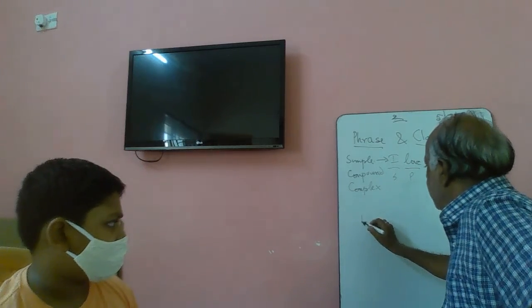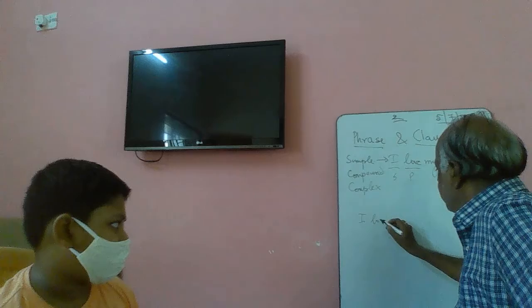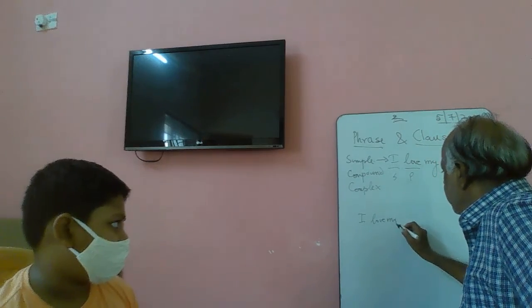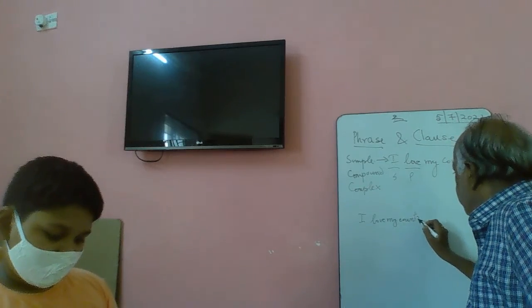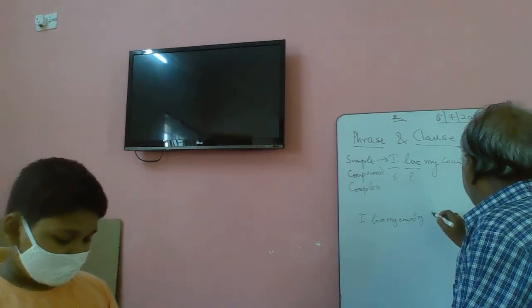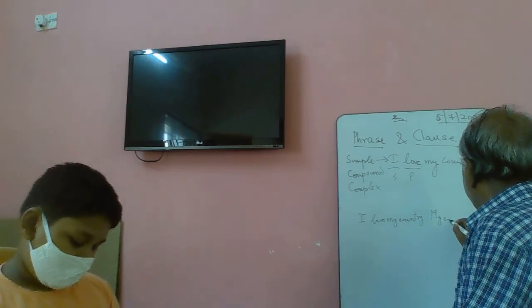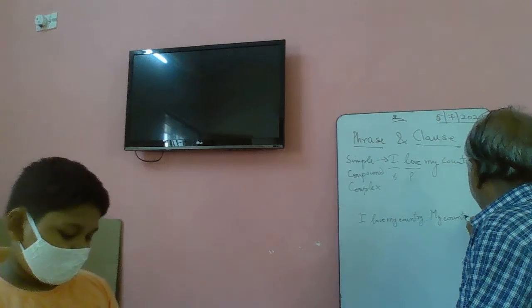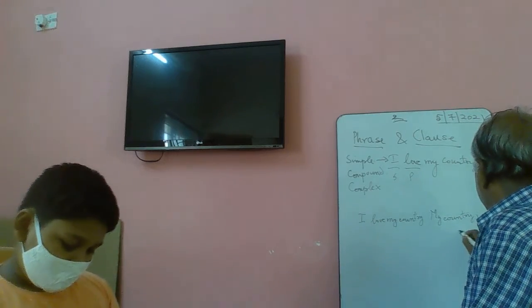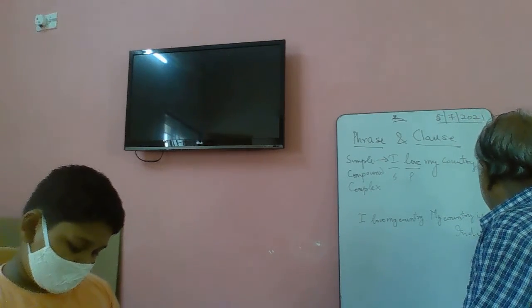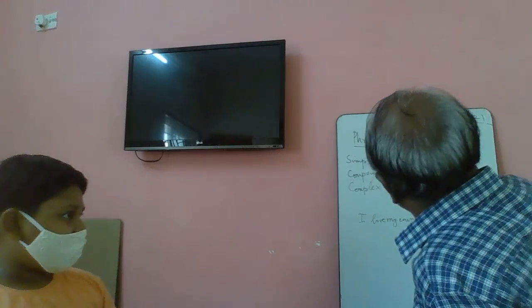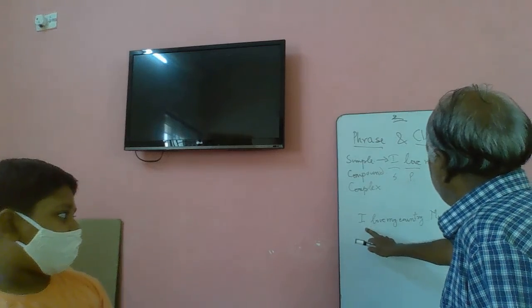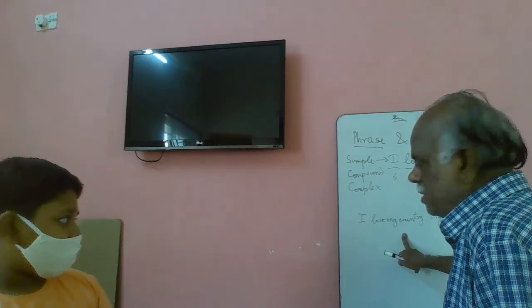Now, I love my country. Okay? Right? My country is India. Now you read this. I love my country. My country is India. This has one subject, one predicate, and one object. What is this?